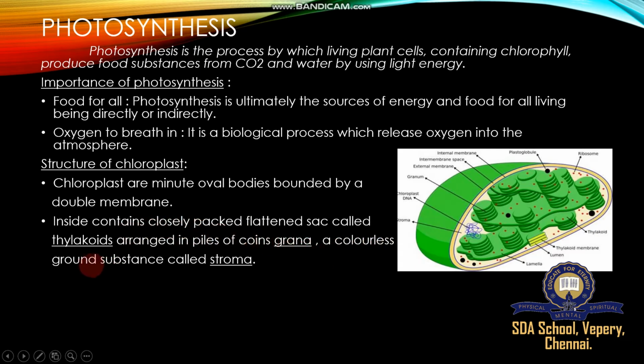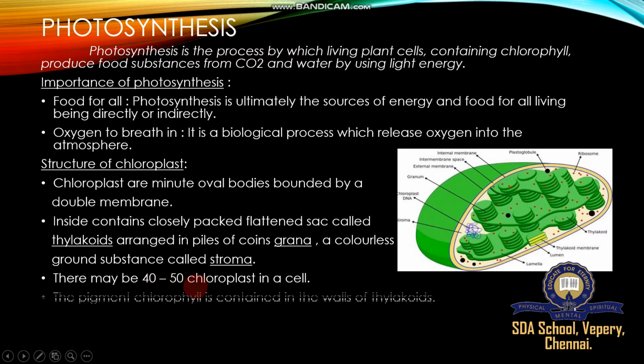A colorless ground substance called stroma. Inside there is a kind of liquid called stroma. Stroma is usually colorless. So stroma, grana, thylakoid are important. Then the boundary has two membranes, outer membrane and inner membrane. There may be 40 to 50 chloroplasts in a cell. Every cell of a plant consists of a minimum of 40 and a maximum of 50 chloroplasts.